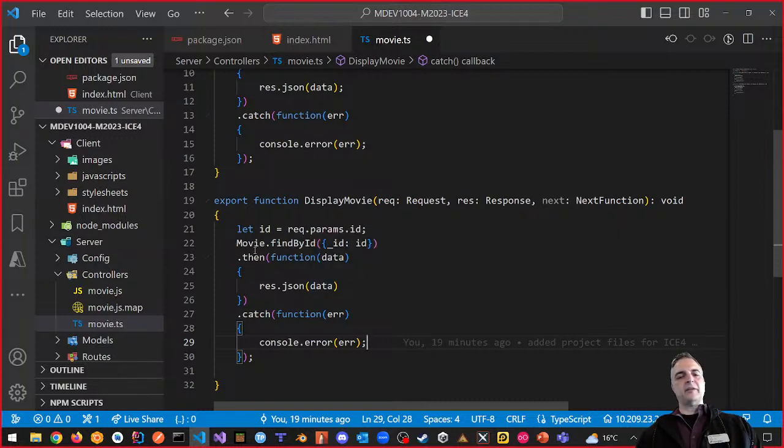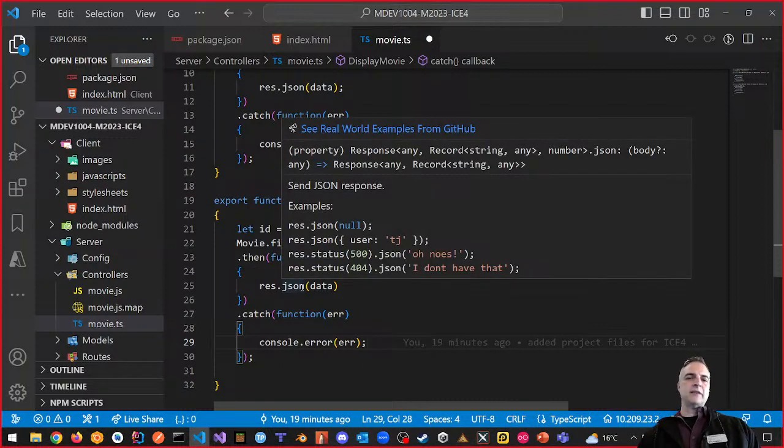And I need to give a response like that. res.json is interesting because it gives me two things. I can tell you that there is a 404, right? So I can say if everything is good, I can say res status 200.json, and then pass in some data. Or I can say res status 404, data not found, or something like that. That's what I want to be able to do, and it gives you some examples of how this works.